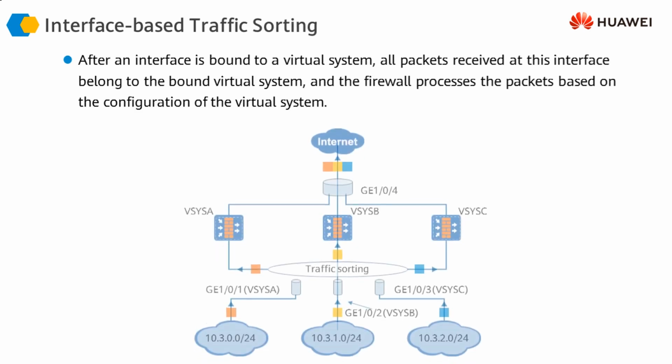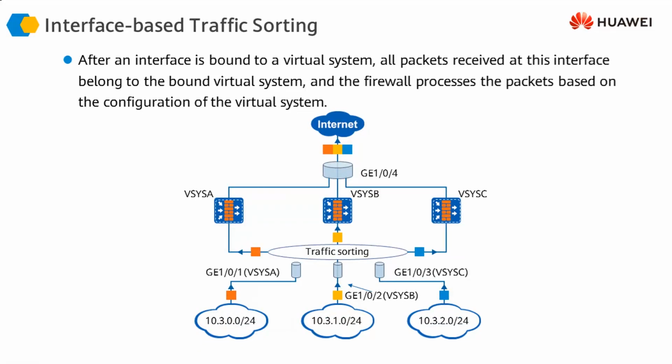For example, here we have a firewall, and it has three layer 3 interfaces.